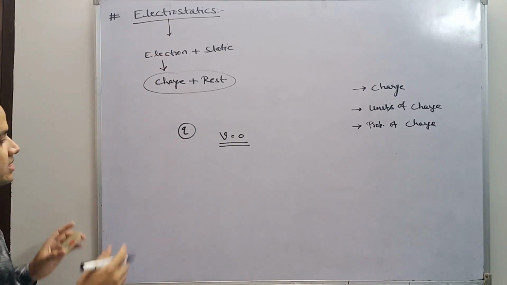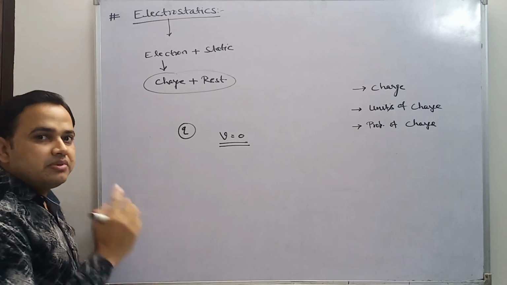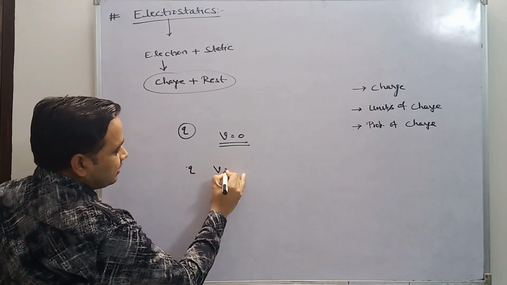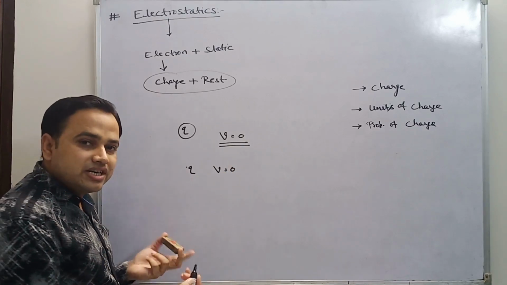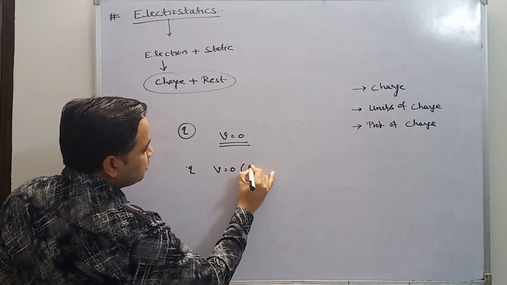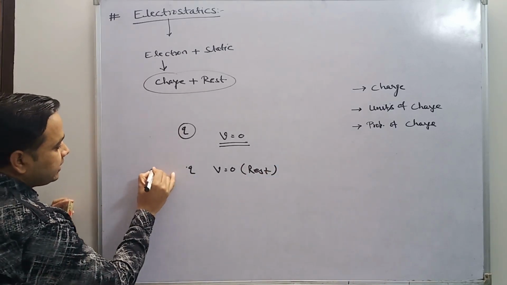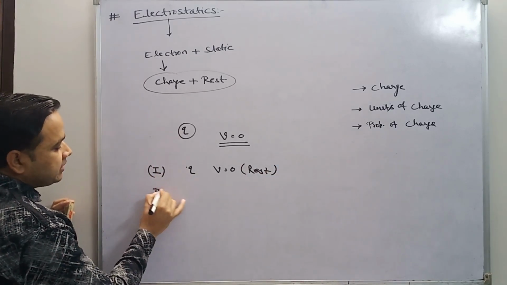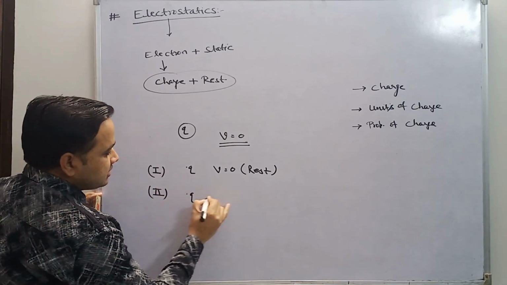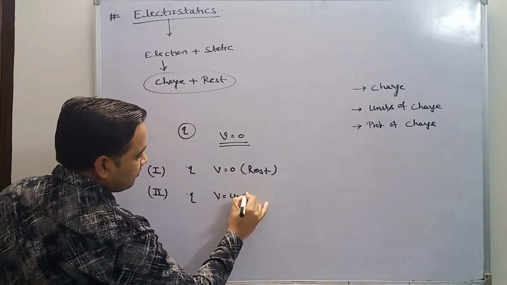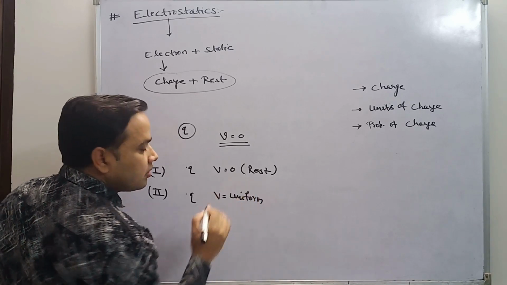So look at this. There are three possibilities. First, a charge is at rest, which means its speed or velocity is 0. This is the first possibility. The second possibility is when the charge has uniform velocity.